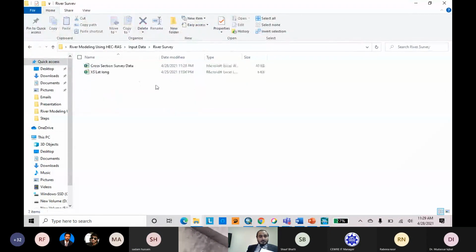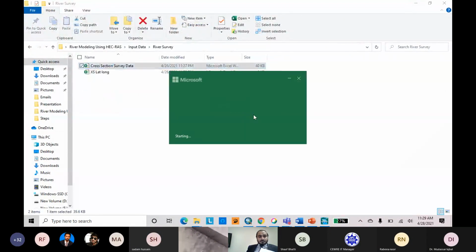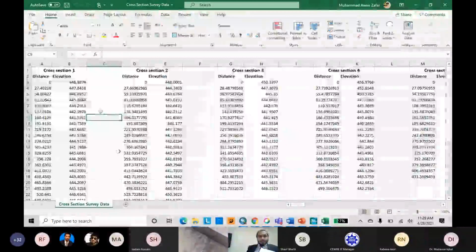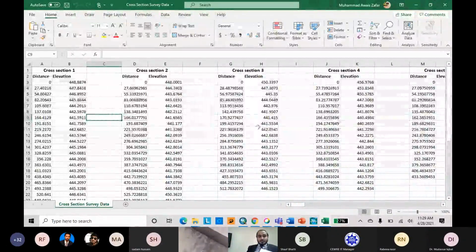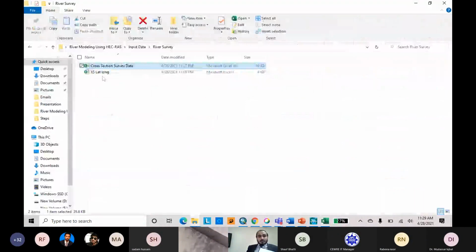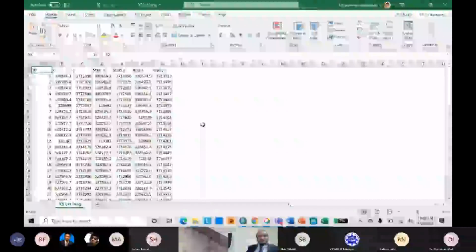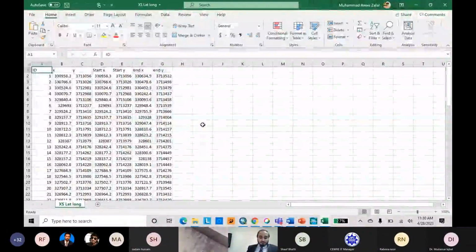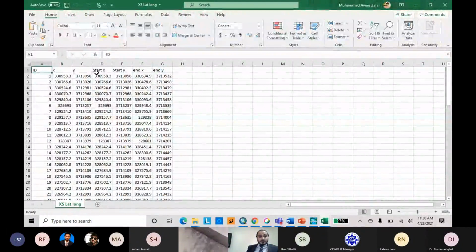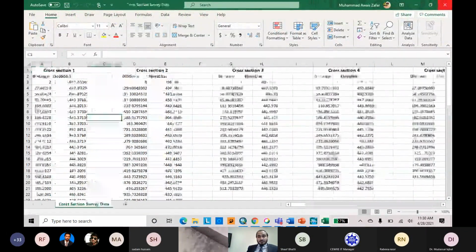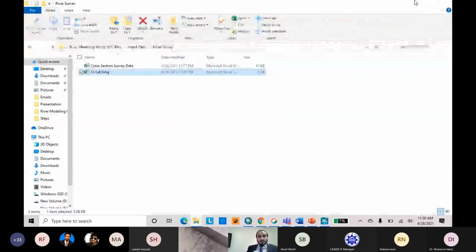Here, river survey. Here is our cross-sectional data, which is compiled in an Excel sheet, and the lat and long data are arranged in a specific order according to the ArcHydro tool feature, which is ID, start X, start Y, end X, and end Y. You will see why we have arranged this data in this specific format. Okay, I will close it.